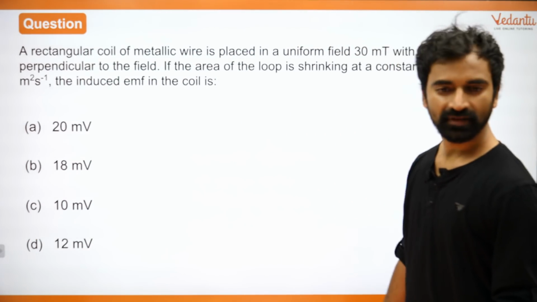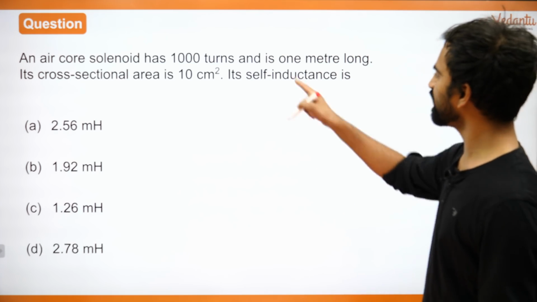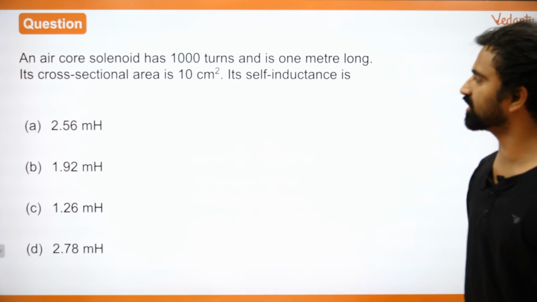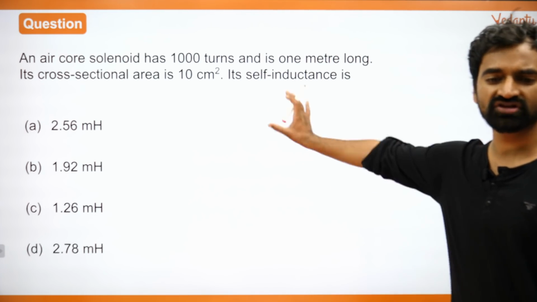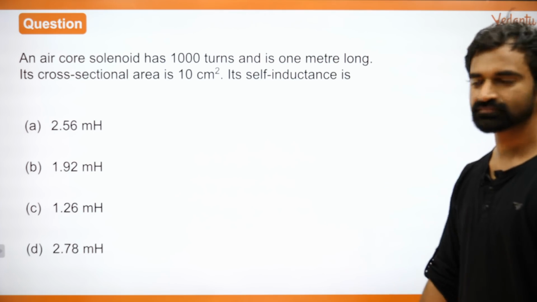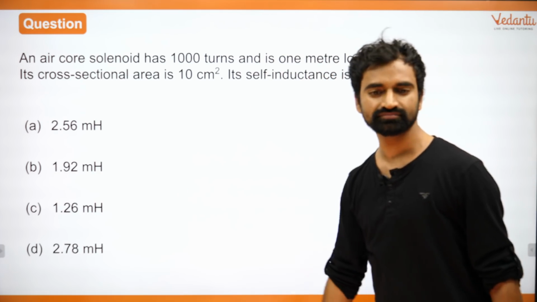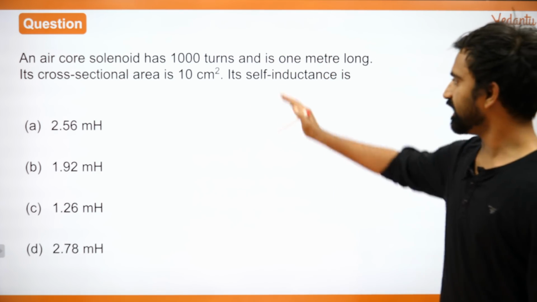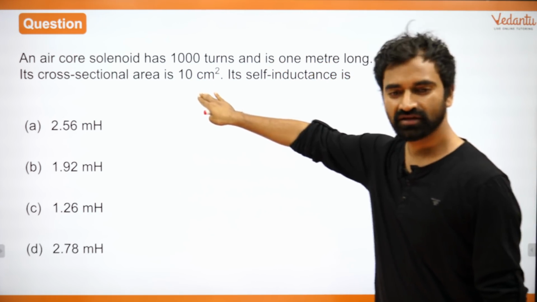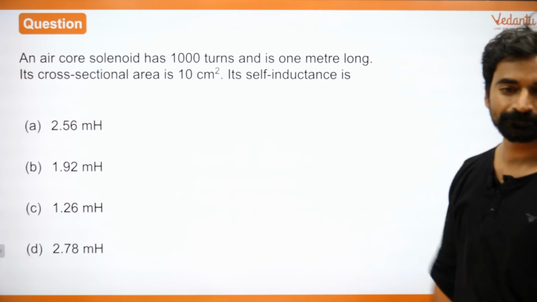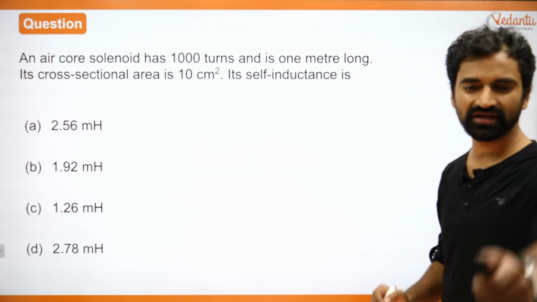Okay, is that fine? Now, next part. An air solenoid has 1000 turns and is 1 meter long. Its cross-sectional area is 10 centimeters square. Its self-inductance is... Do I need to solve this question? You have to find the self-inductance. You are given N, capital N, you are given L and you are given A. You have to find out capital L. Right? So once again, on self-inductance, can someone help me with the formula here?